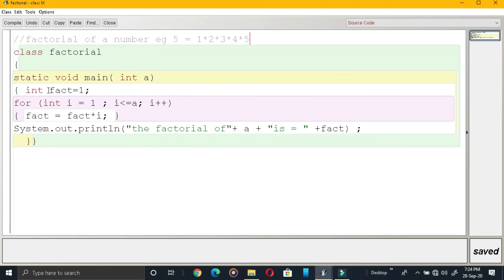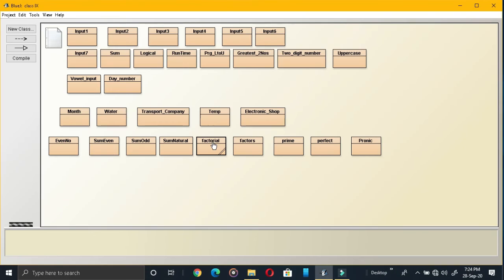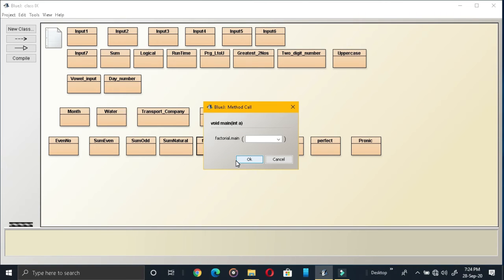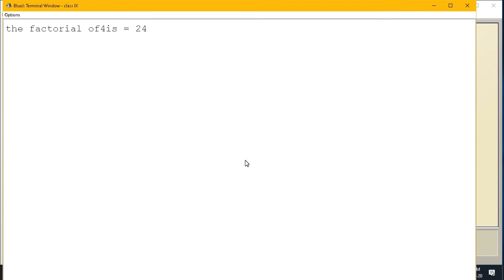Now this was the factorial one. See the program: this is the variable, and from 1 to a, it may run up to 4, 5, whatever number you give. Then for the factorial, I have printed the same message. Let us run this program. First, void main, you will be asked for a number over here. I am giving 4. Okay, see, factorial of 4 is 24.